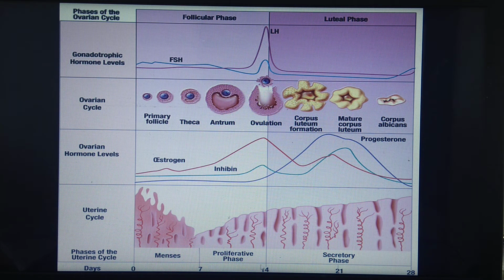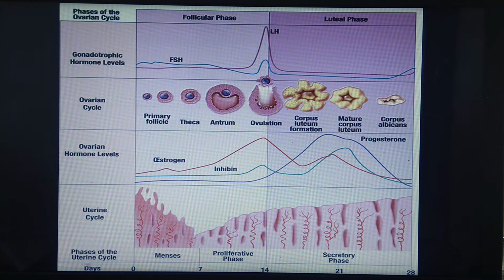From day 6 to 13, it is the second one, that is the proliferative phase. On the 14th day ovulation takes place, and that's why it is the ovulatory phase. And from day 16 to 28, it is the secretory phase. So this cycle is divided into 4 phases: menstrual, proliferative, ovulatory, and secretory phase. We have to see changes in the uterine endometrium, changes inside the ovary, as well as the hormonal changes from the ovary and the gonadotropic hormones like FSH and LH.